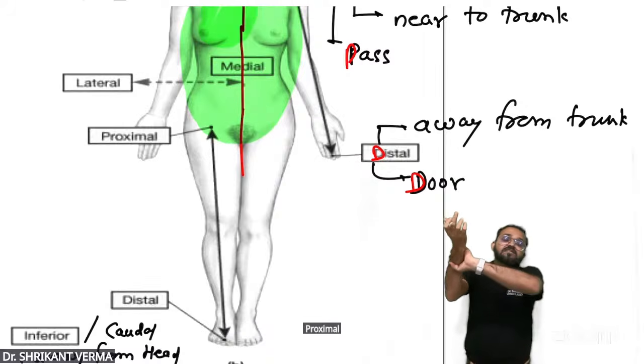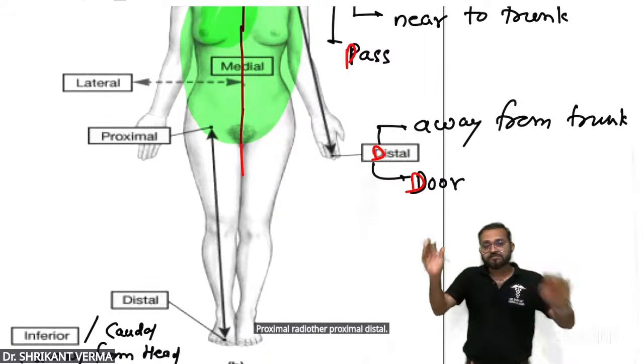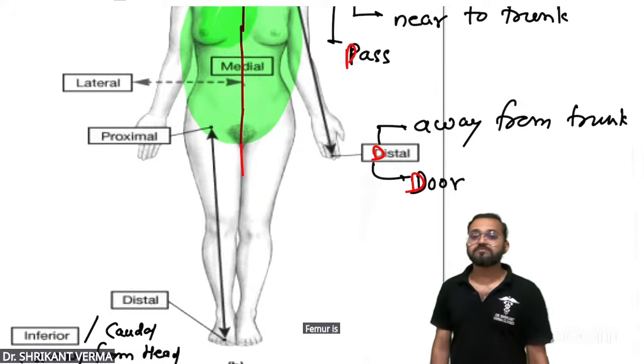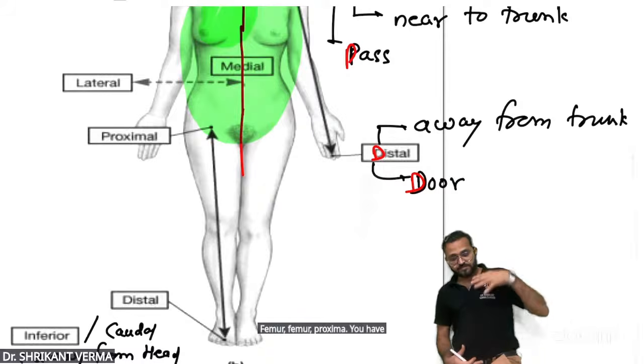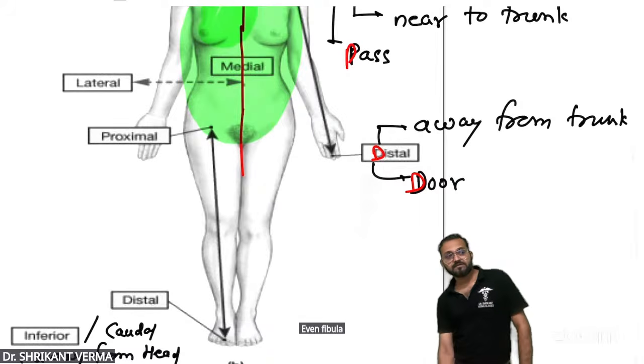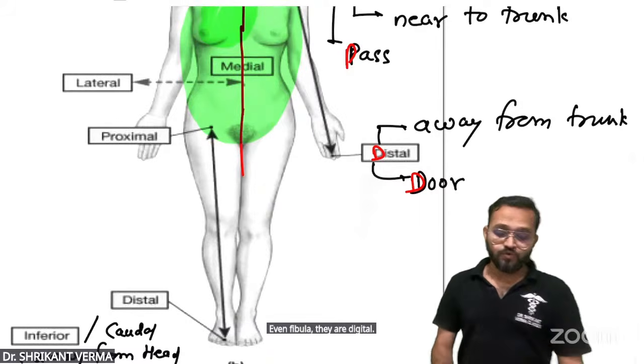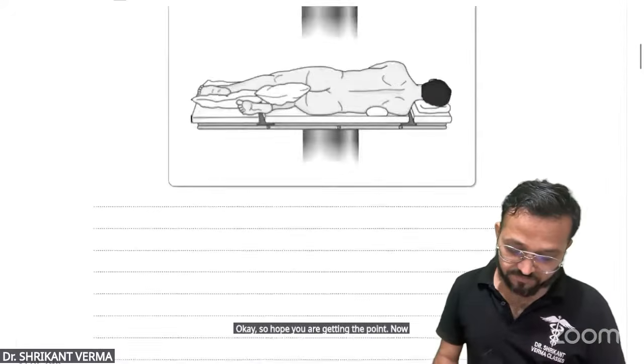Proximal. Radius, is it proximal or distal? Distal. Femur, is it a proximal or distal bone? Femur, proximal. You have to look from the trunk. Tibia and fibula, they are distal. Okay, so I hope you are getting the point. Now come to the next.